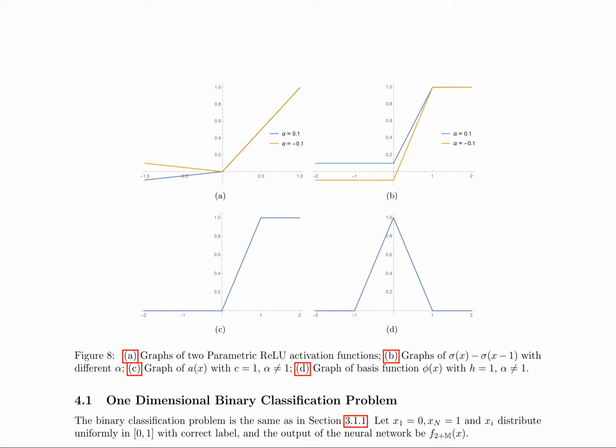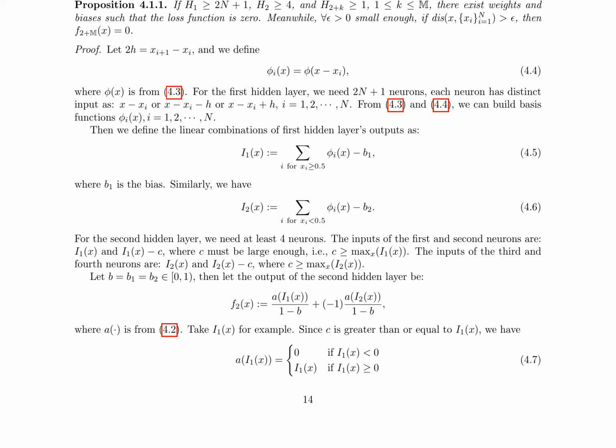In the unidimensional binary classification problem, the authors present proposition 4.1.1, which states that if certain conditions on the number of neurons in each hidden layer are met, there exist weights and biases such that the loss function is zero. They define the basis function phi I x, and the linear combinations of the first hidden layer's outputs as I1 x and I2 x. The inputs of the second hidden layer are defined, and the output of the second hidden layer is given by F2 x.